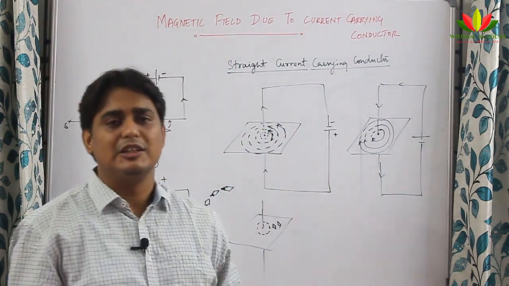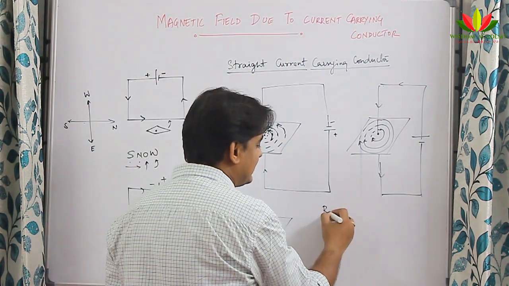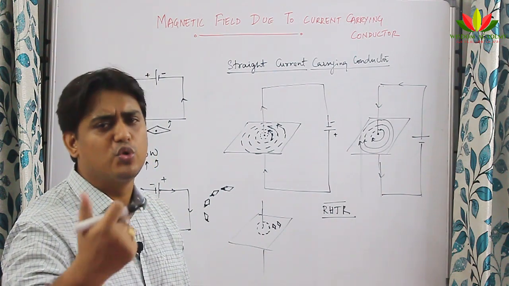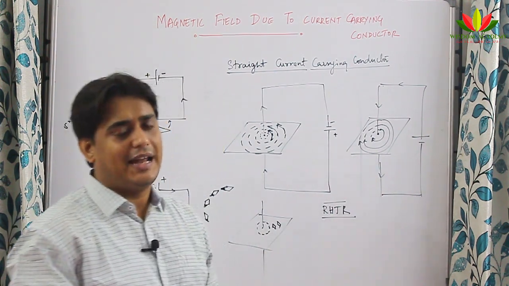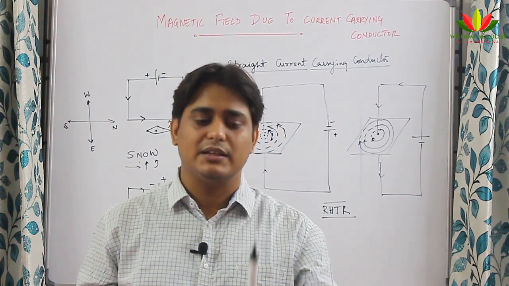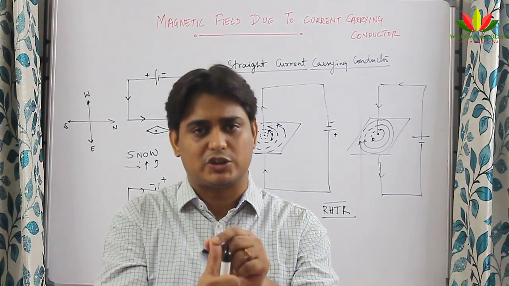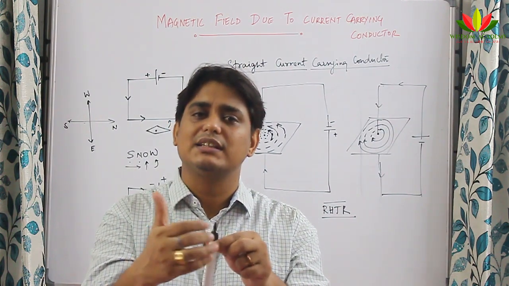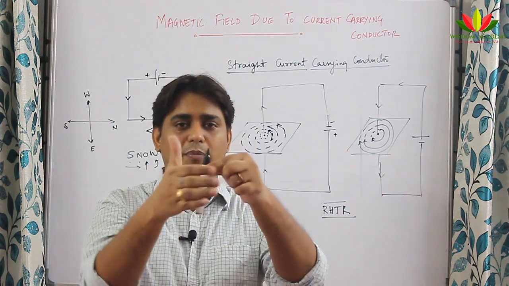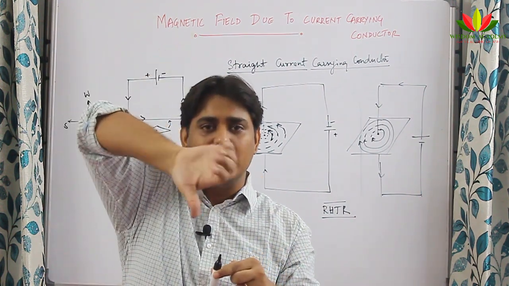This gave us an idea to determine the direction of the magnetic field, and then we came to something known as the right hand thumb rule, also called the right hand screw rule in some cases. It says that in order to determine the direction of the magnetic field, you hold the current carrying conductor in your right hand. If your thumb is pointing towards the direction of current, then the four fingers will give the direction of the magnetic field. So if the current direction is down to up, the magnetic field will be anti-clockwise, and if it is up to down, it will be clockwise.